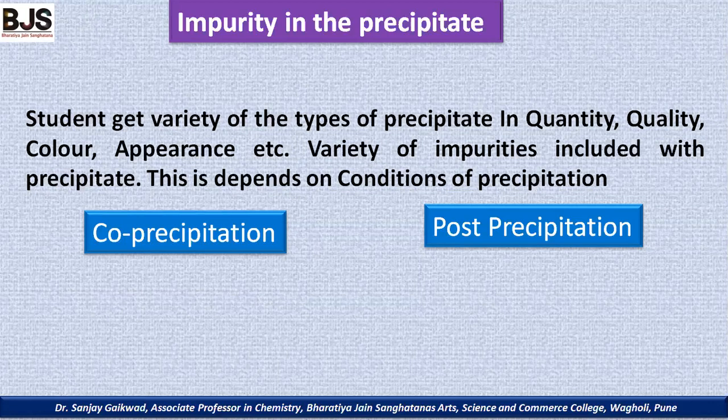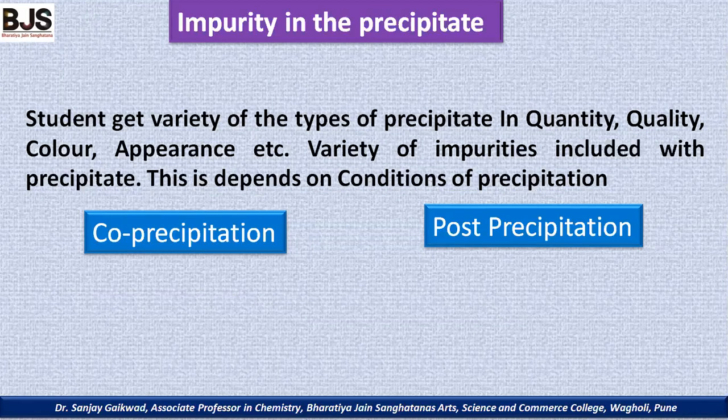How are the quantities varied? Why is the quality different for different students? Why are different colors obtained? Because the students are not maintaining the conditions of the precipitation.